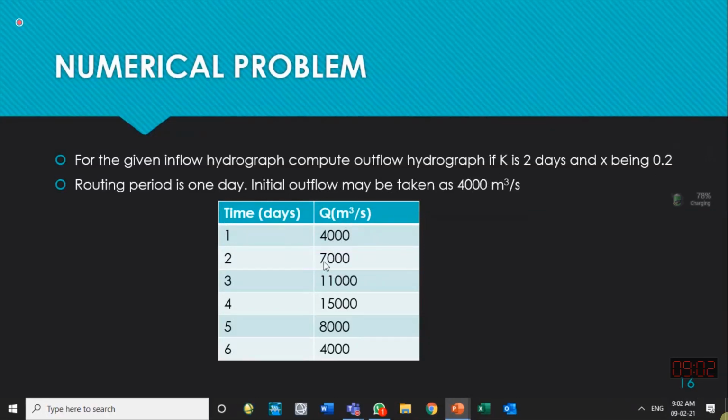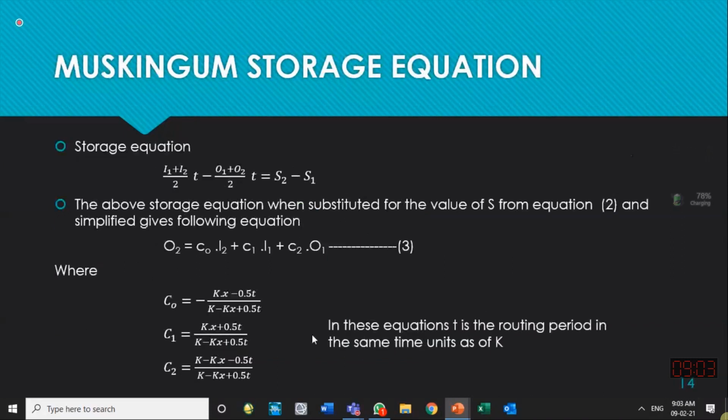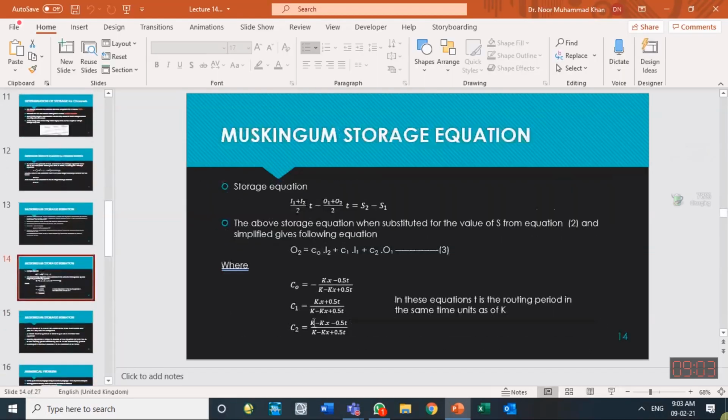But because we have to apply this Muskingum method on certain time steps, first we will be applying between these two inflows. This is I1, this is I2. O1 is 4,000. K is given. So if K and X are known to you, simply apply this equation and take T as a time step, 1 day. That needs to be converted, I think, into seconds. Let us check it. If K is in days, T should be taken in the same units. So in Excel, I have done it.